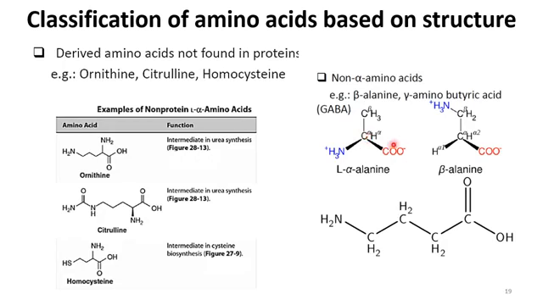In nomenclature, the most priority is given to the carboxyl group. So the carbon next to the carboxyl group is the alpha carbon, and the next carbon is called the beta carbon. If NH2 is present on the alpha carbon, we call it alpha alanine, and if the NH2 group is present on the beta carbon, we call it beta alanine. Alanine is an amino acid. Most of these 20 amino acids that we have studied so far are all alpha amino acids, but there are also non-alpha amino acids present, just like beta alanine or beta amino butyric acid shown here.